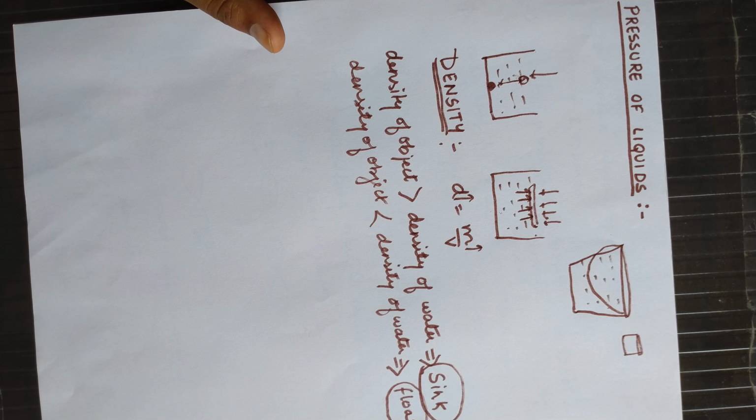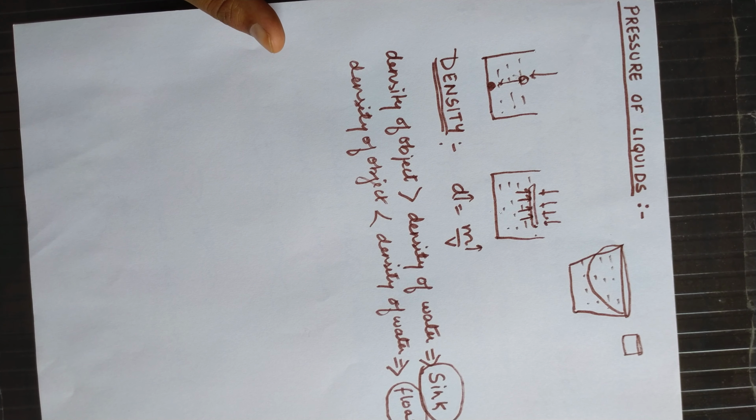You can see that if we have a liquid like water and we put oil inside it, then the oil will float at the surface of the water and the water will settle down. This is because water has more density as compared to oil.